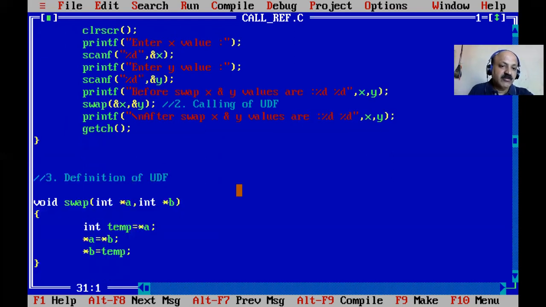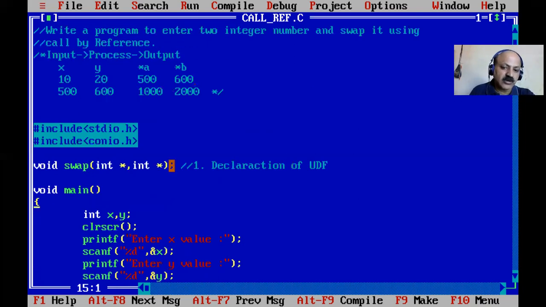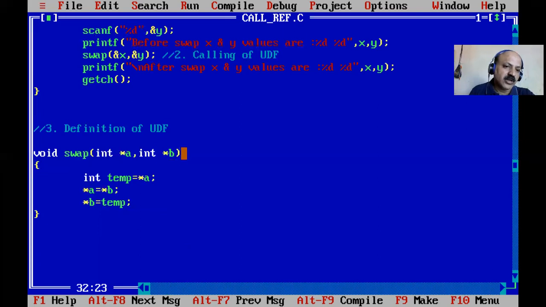The definition is divided into two main parts, the header part and the function body part. The header part has three sub-parts: return data type, function name, and list of arguments. That is the header of the function. The header of the declaration and of the definition differ only by the semicolon: there is a semicolon at declaration time, and no semicolon at definition time. Then the body part has three sub-parts: declaration statements, executable statements, and return.